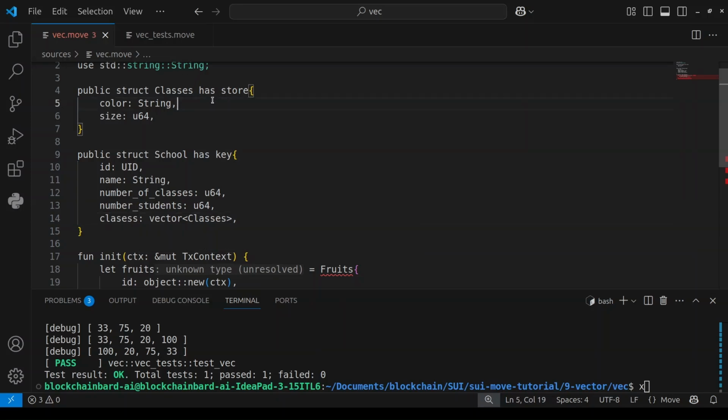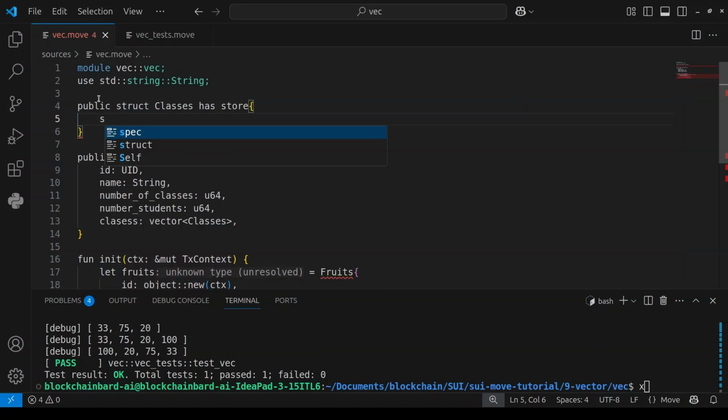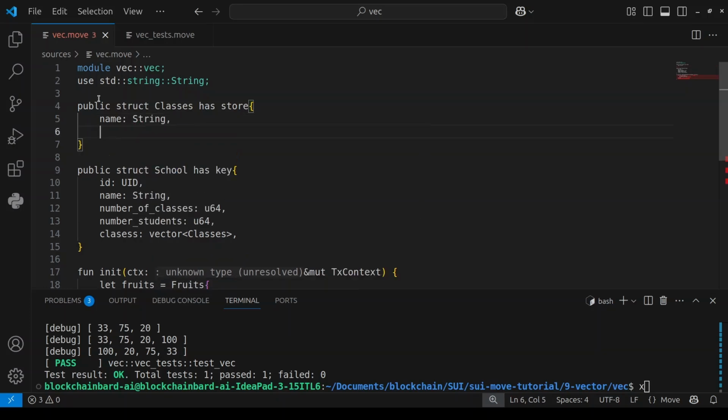Then this class object should have a name of the class, let's say SS1 or junior class 1. Also it should have students.